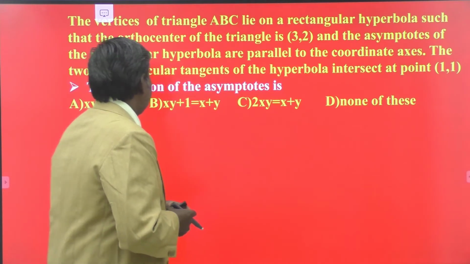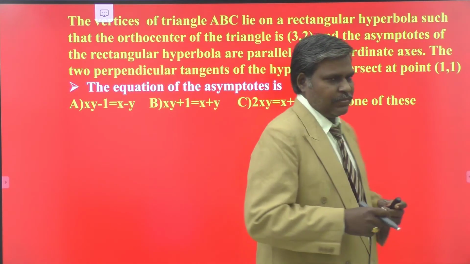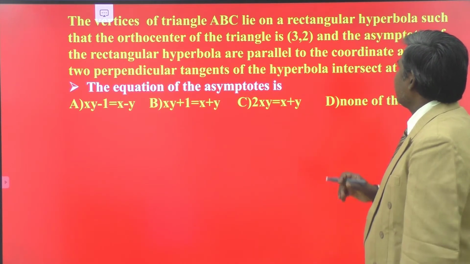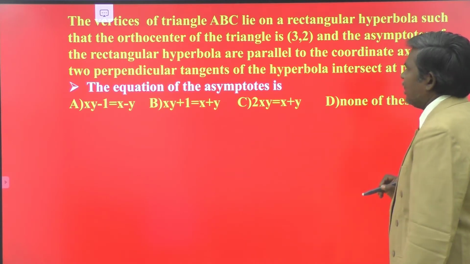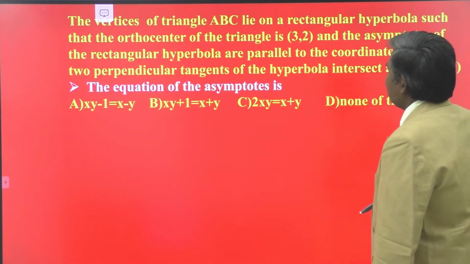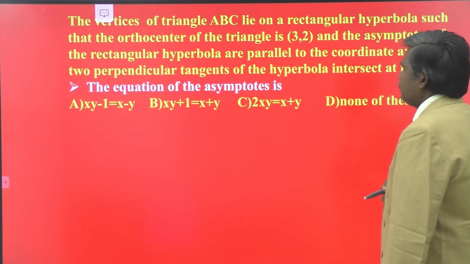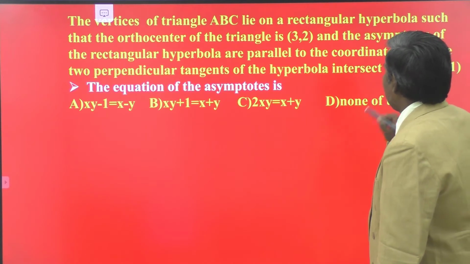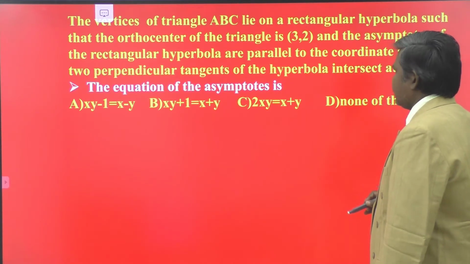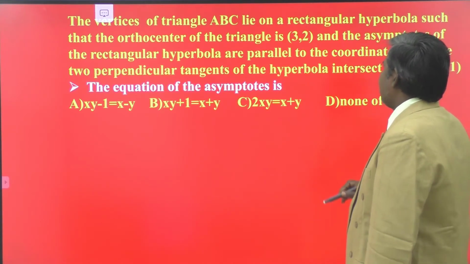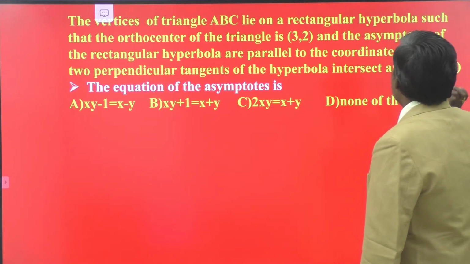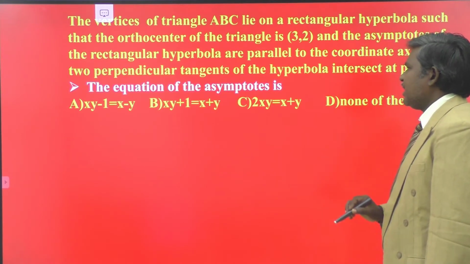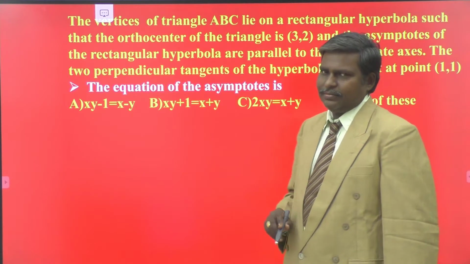This is the paragraph. Read thoroughly. The vertices of triangle ABC lie on a rectangular hyperbola such that the orthocenter of the triangle is (3, 2), and the asymptotes of the rectangular hyperbola are parallel to the coordinate axes. The two perpendicular tangents of the hyperbola intersect at the point (1, 1). Then the first question is, what is the equation of the asymptotes?